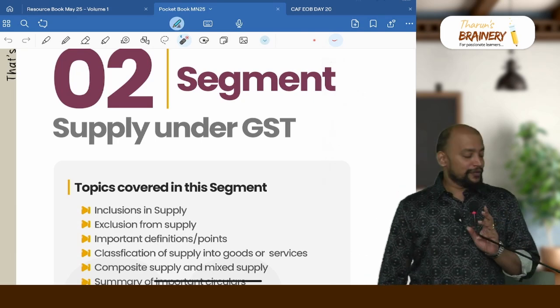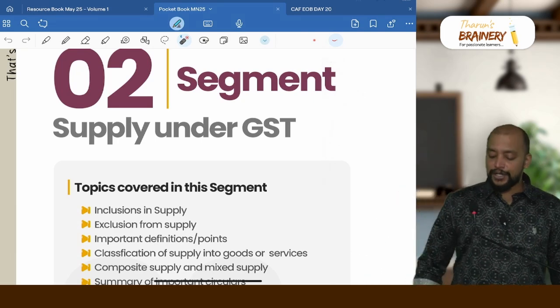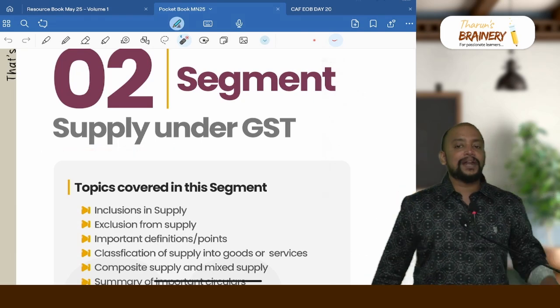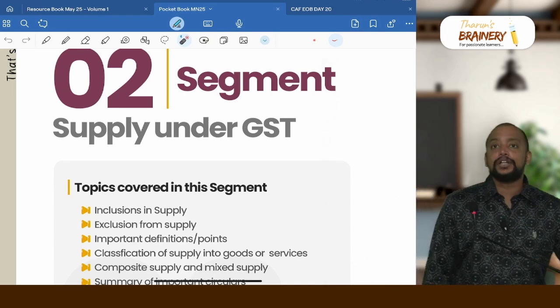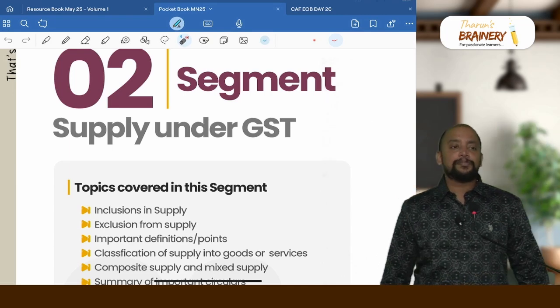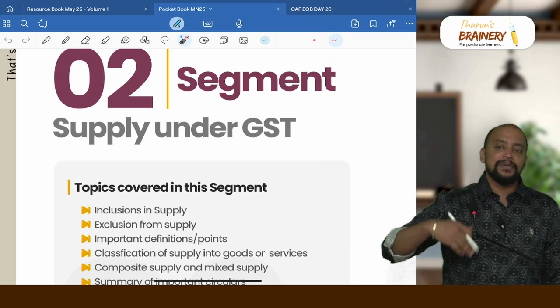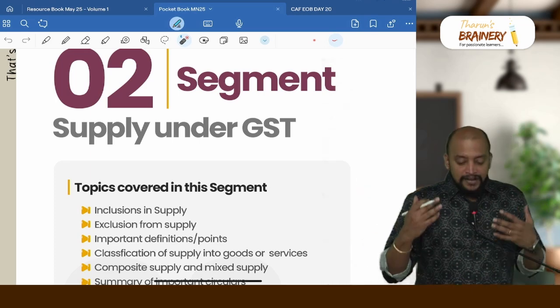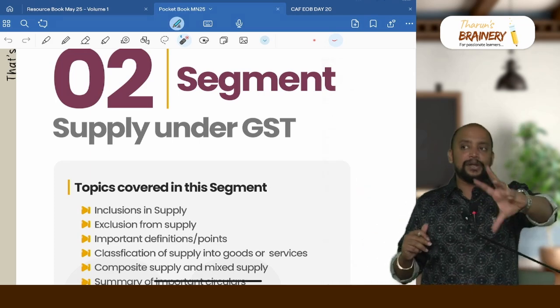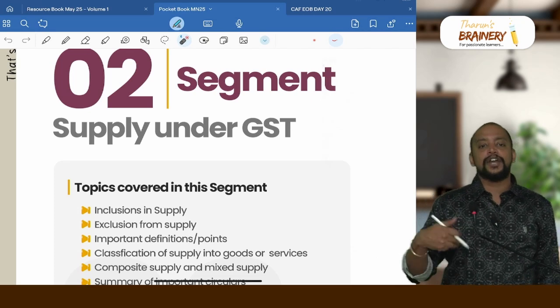And we are moving on to segment 2. Segment 2 is supply under GST. Supply under GST, even though we will not get standalone questions on this, but definitely supply under GST is required to be applied in many transactions. And we need to first determine whether an activity is supply or not. If the activity is not a supply, then we don't have to pay GST.